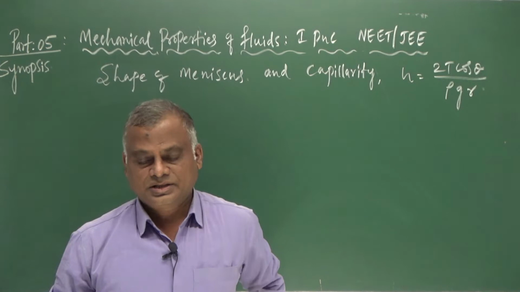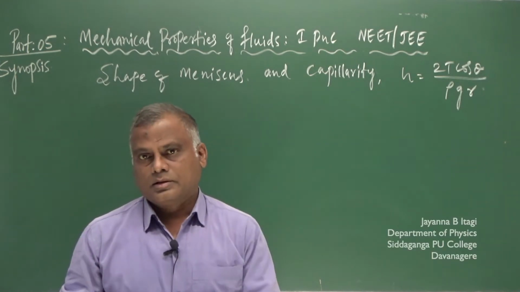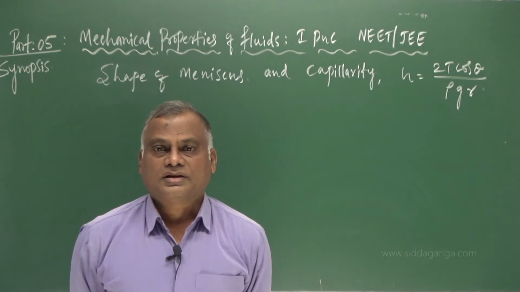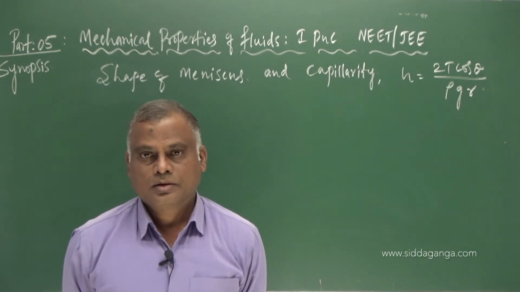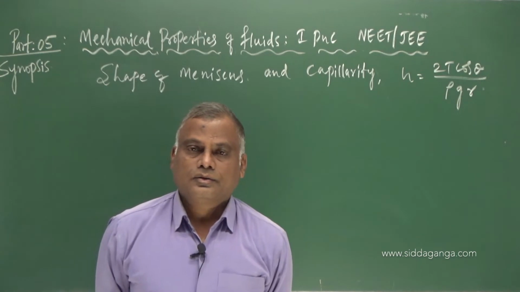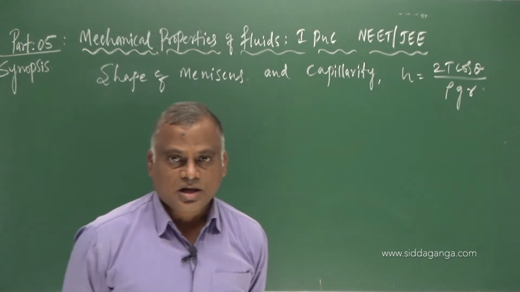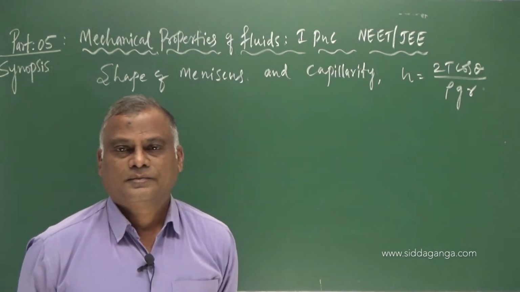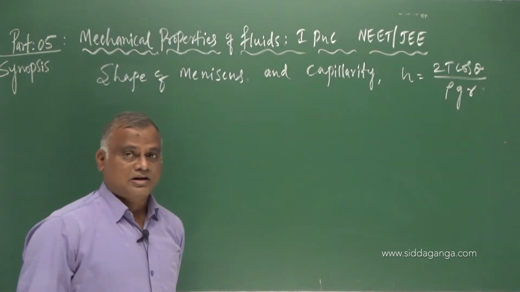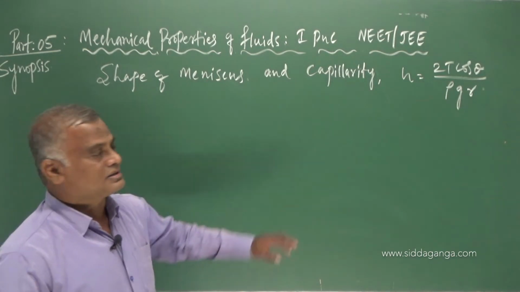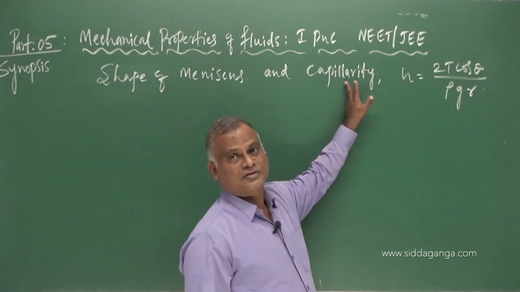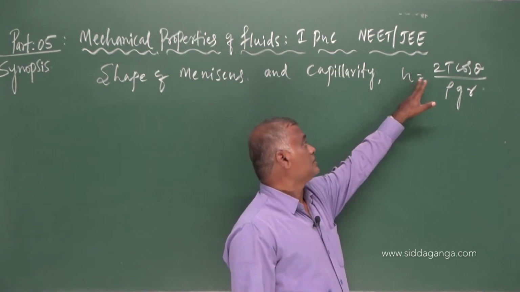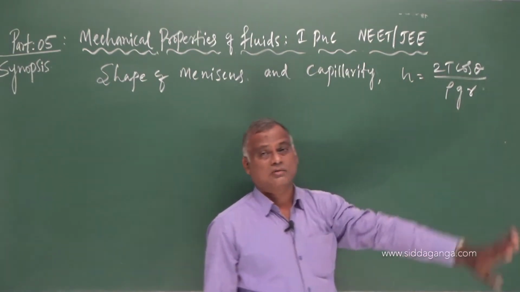My dear students, last discussion of surface tension. In this, we have to study the shape of the meniscus and capillarity. Due to the phenomena of surface tension, the capillary rise is given by the formula 2T cos theta by rho g r.